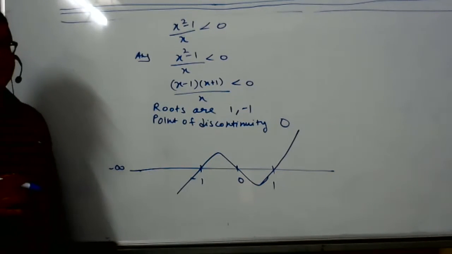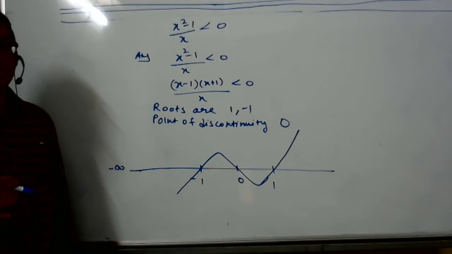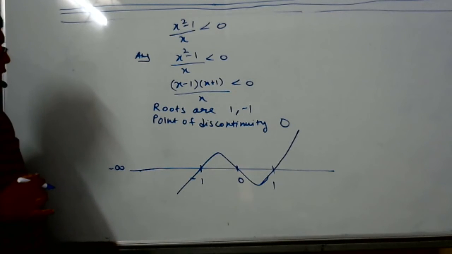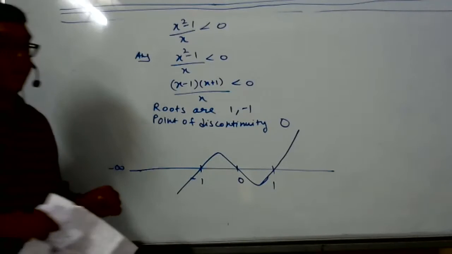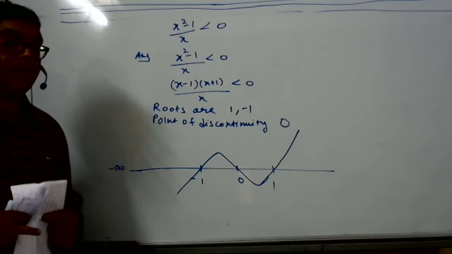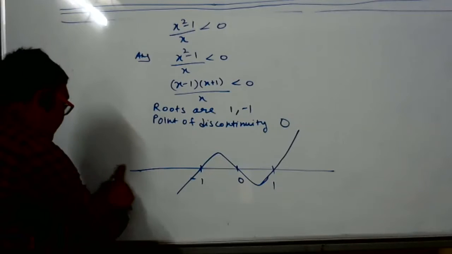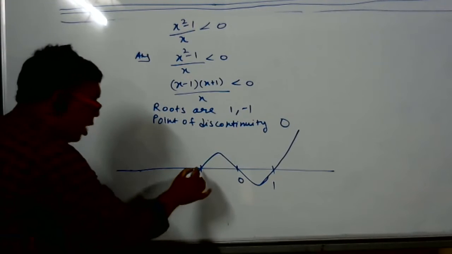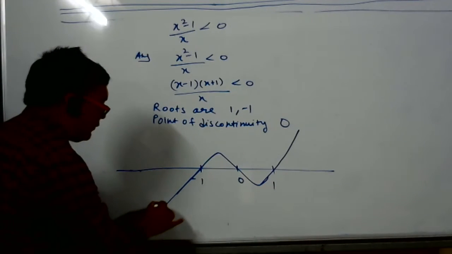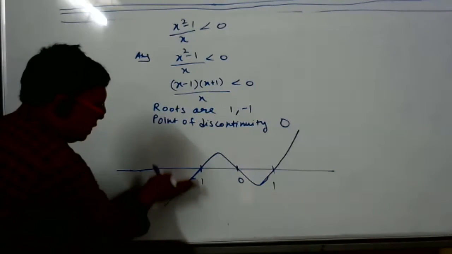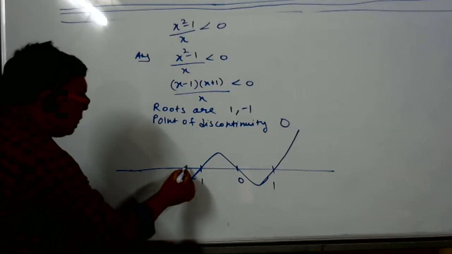What didn't you understand? After you said less than 0, after that I didn't understand. We have to find... what is your name, student? Risha. Risha, see here, actually it's very basic. You know how to read a graph? Yes, sir. This graph is below the x-axis, right student? Yeah.